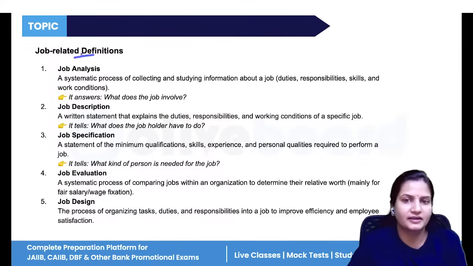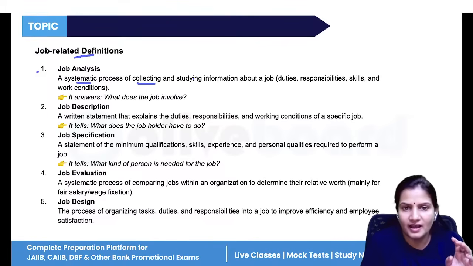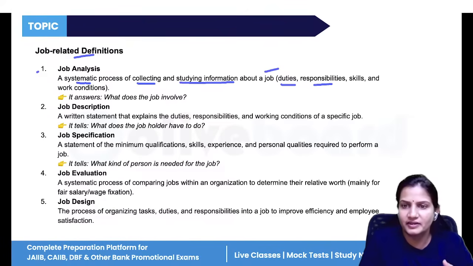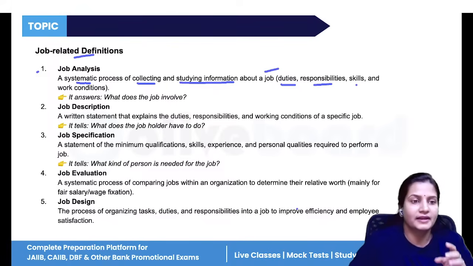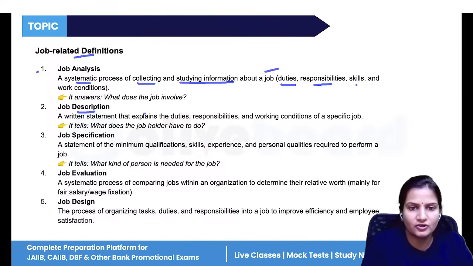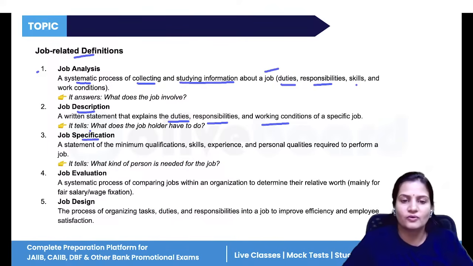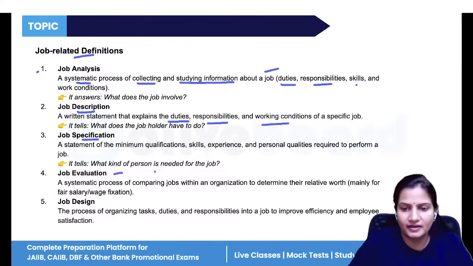Now, some more job related definitions are there. First is job analysis. We have seen it is a systematic process of collecting and studying information about a job and the candidate: job duties, responsibilities, skills, and working condition. Next we have job description. Description talks about the duties, responsibilities, and working condition. Then, specification is the qualifications that your candidate needs: the skills, the experience, the personal qualities required to perform a job. And job evaluation means what? That is finding the worth of a job.